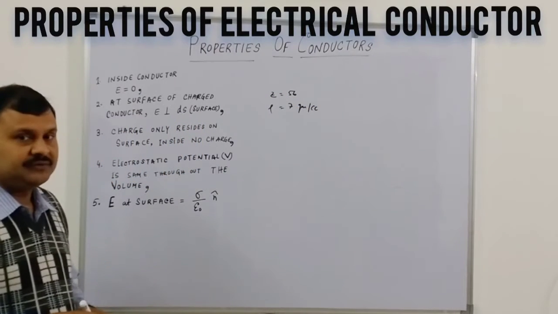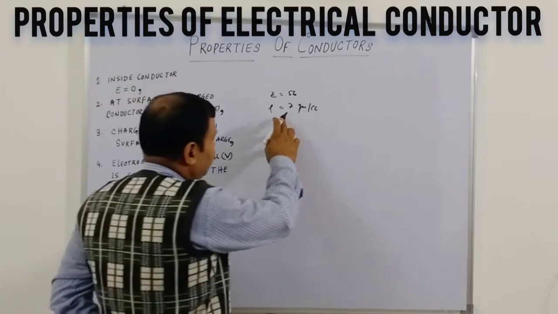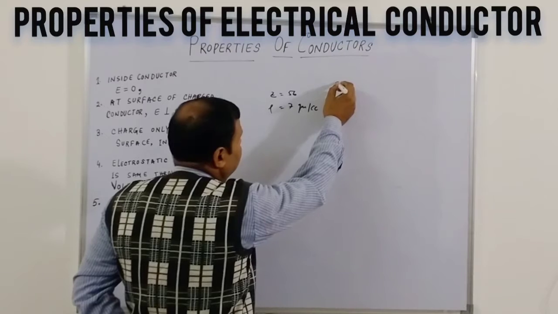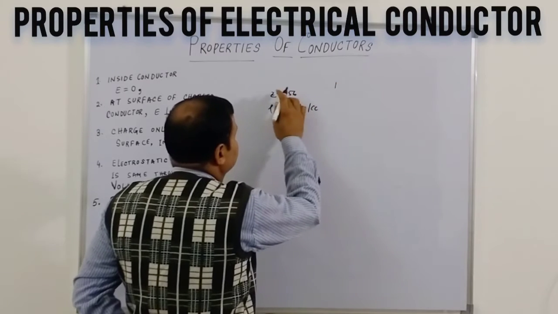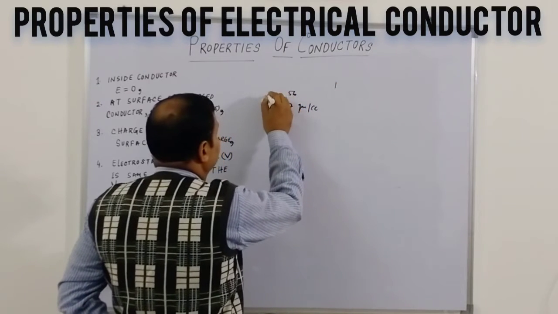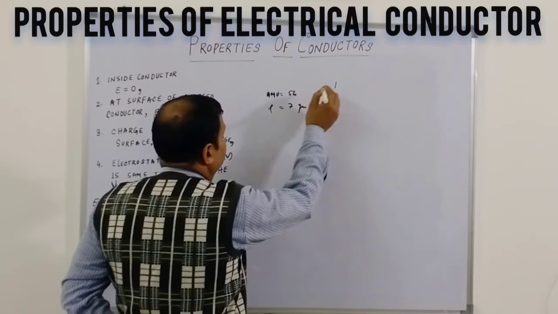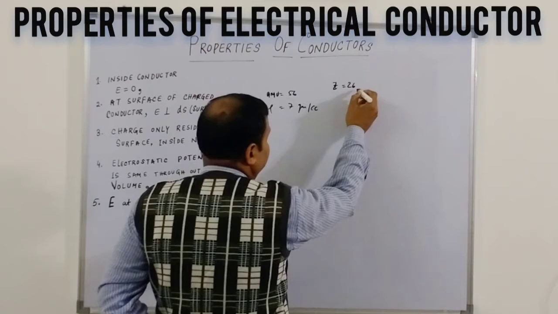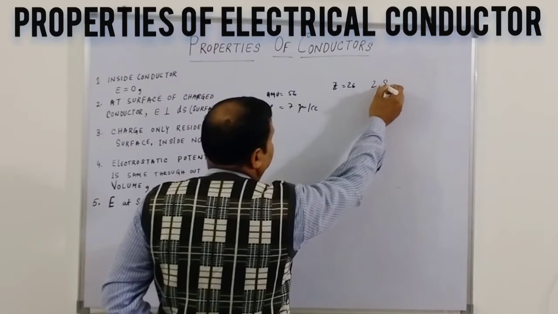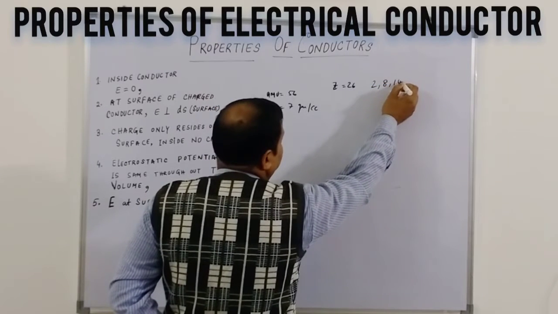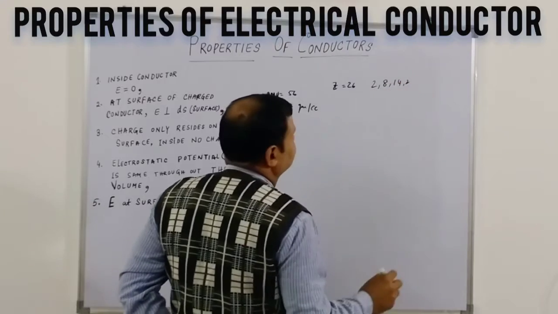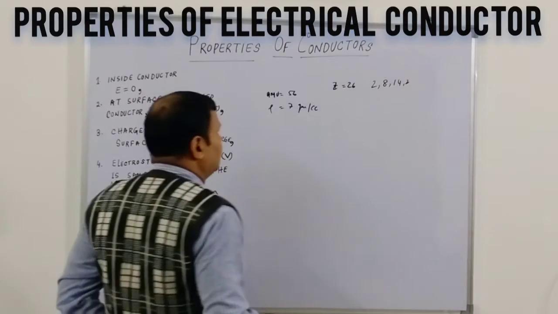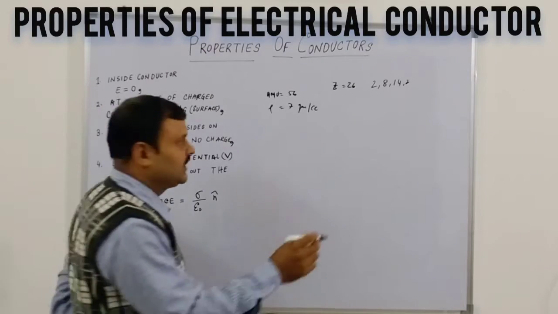Just to see the electron arrangement, the outside electrons: the Z number is 26, and the electron arrangement will be 2, 8, 14 and 2. So the outside electron is 2.